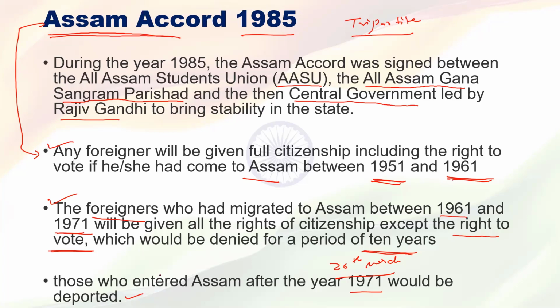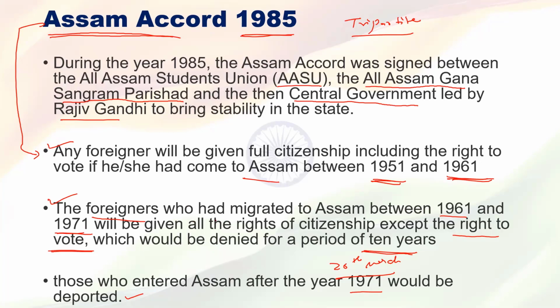Sir, in the second provision, why did they remove the voting rights? Because it had already happened. This agreement was signed in 1985, and it is talking about 1951 to 1961 and 1961 to 1971.